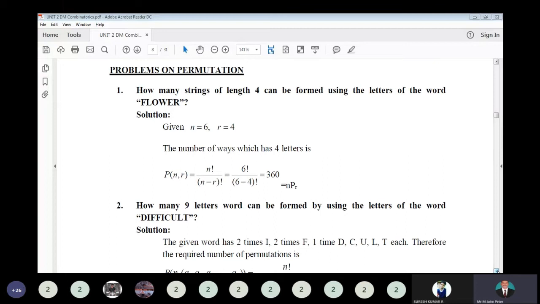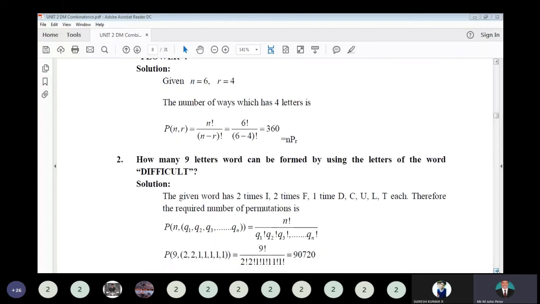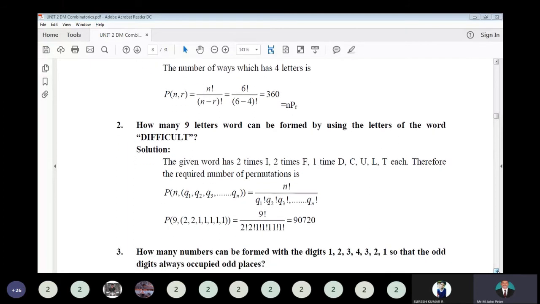Here no letter is repeated. See, all the letters are different. That means F, L, O, W, E, R are all distinct. So it is P of n comma r, no trick in this problem. It's n factorial divided by (n minus r) factorial. 6 factorial divided by 2 factorial, simplifying, we get 360.